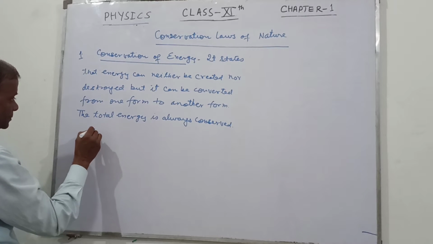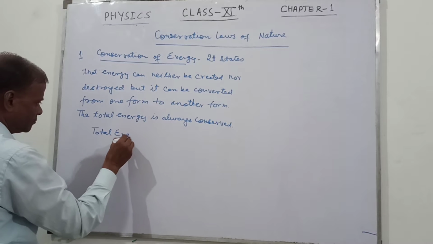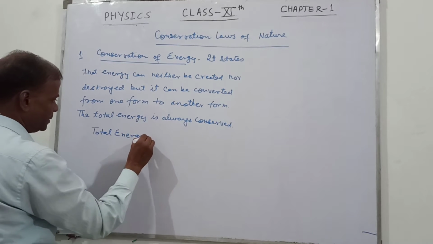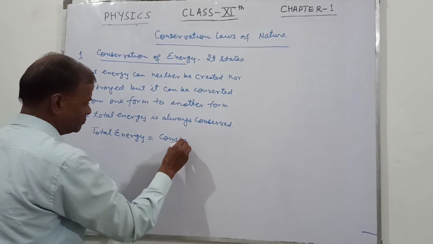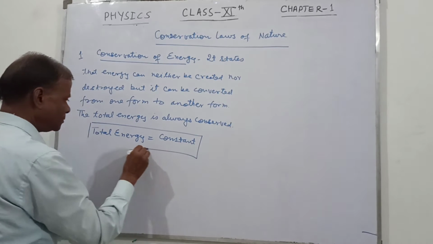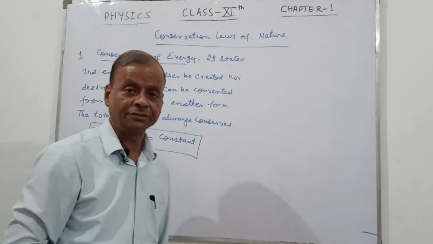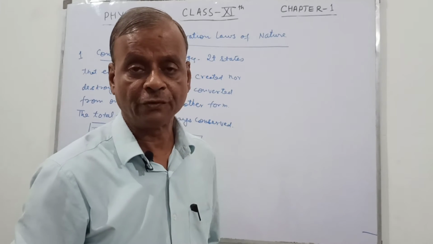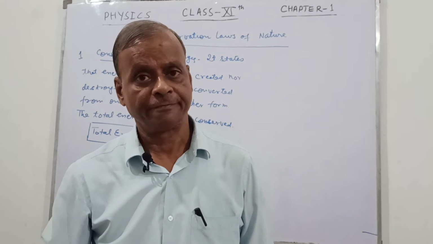Total energy is equal to constant. This law of conservation of energy always follows in all natural phenomena.